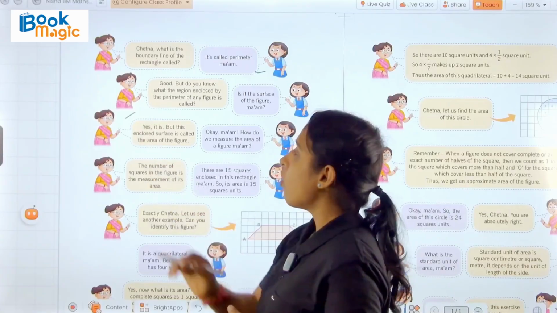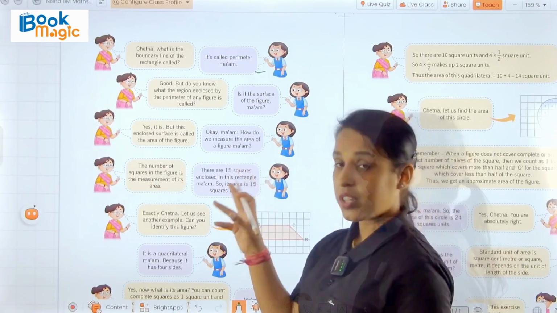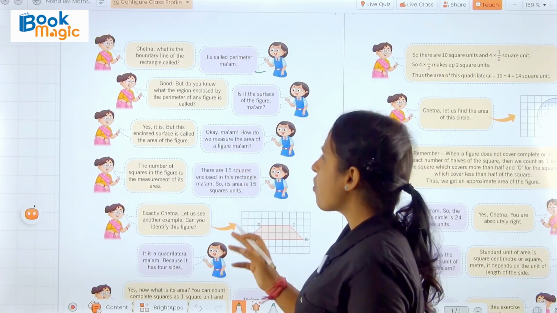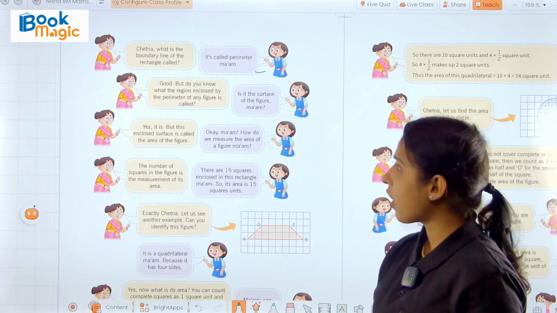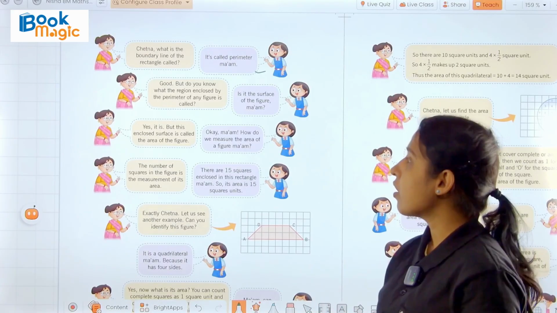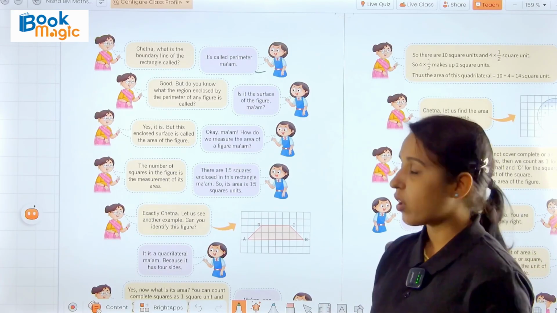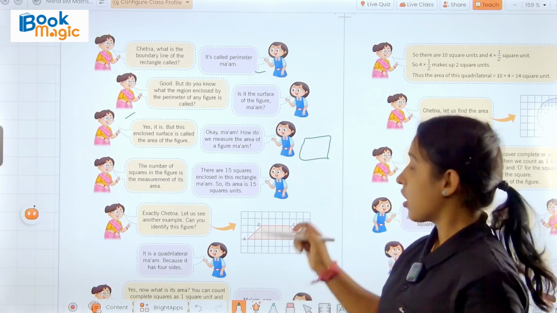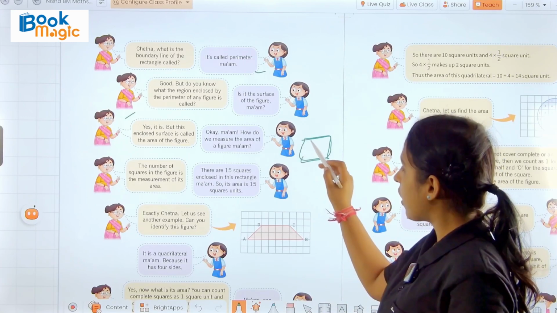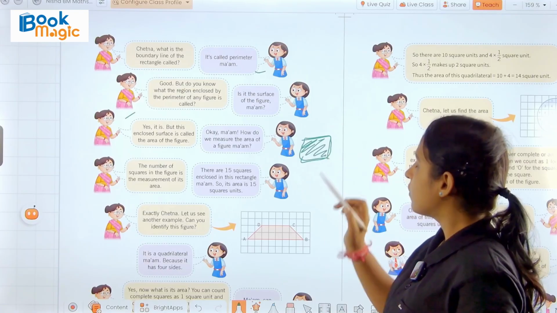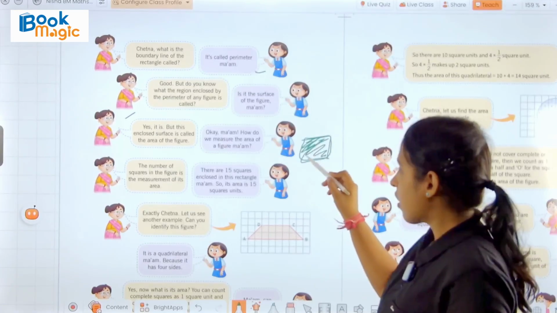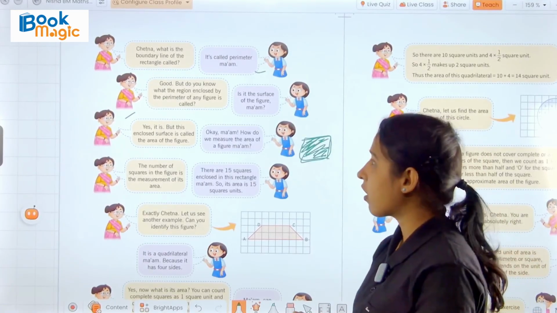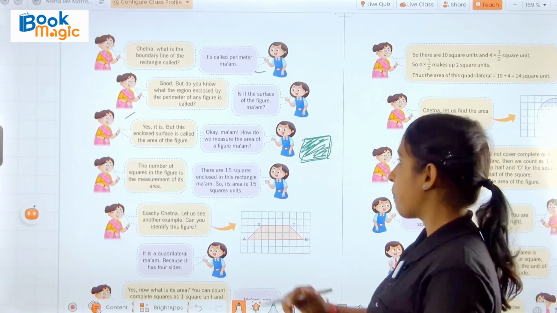Now the teacher again asked Chetna, good, but do you know what the region enclosed by the perimeter of any figure is called? We know the perimeter is the boundary, but what is the part that the figure covers called?